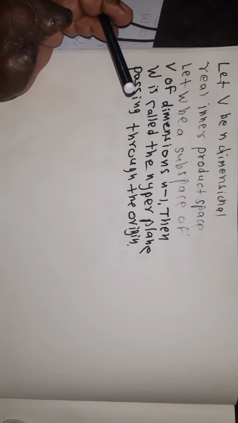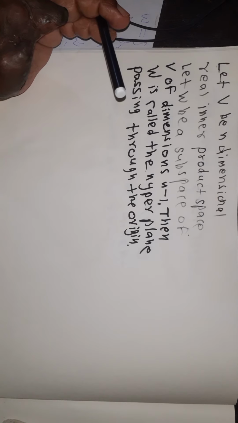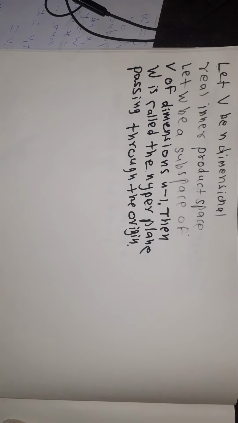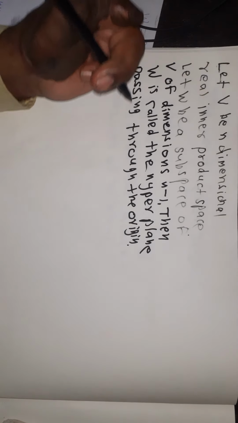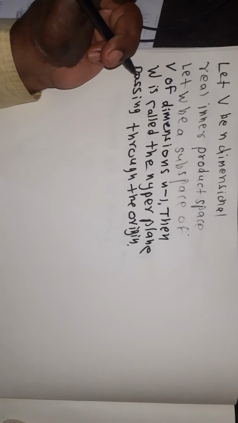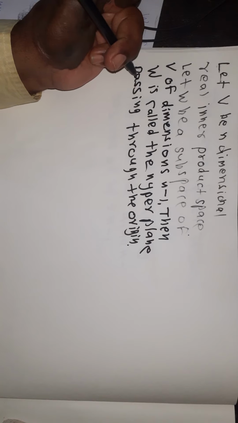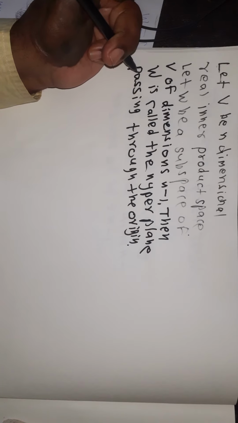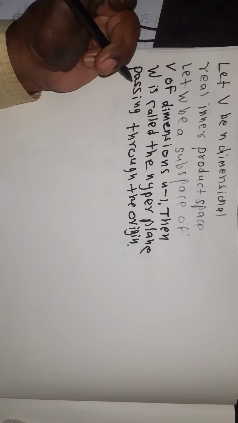Means for any n-dimensional inner product space, there exists an n minus 1 dimensional subspace passing through the origin, and that is a hyperplane. We defined a hyperplane in the last lecture.